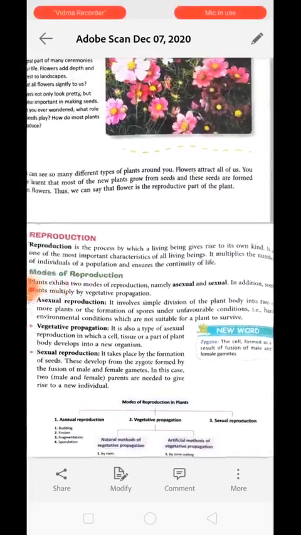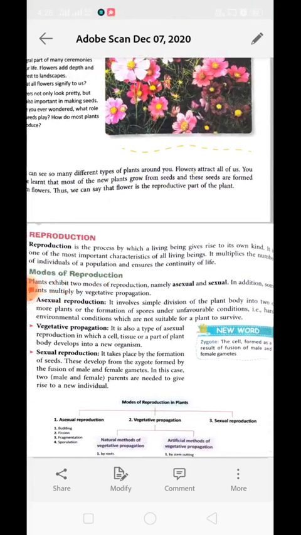The first one is asexual reproduction. An organism performing asexual reproduction does not require another organism's help. It means that in asexual reproduction, only one parent is required. It involves simple division of the plant body into two or more plants, or the formation of spores under unfavorable conditions, like harsh environmental conditions which are not suitable for the plant to survive. If there is an unsuitable condition, the plant may use this method to propagate and give rise to a new plant.